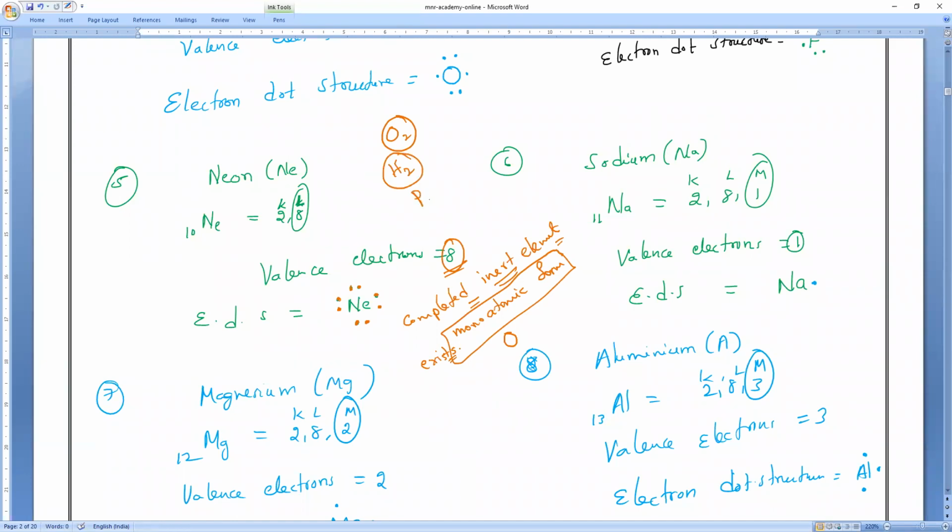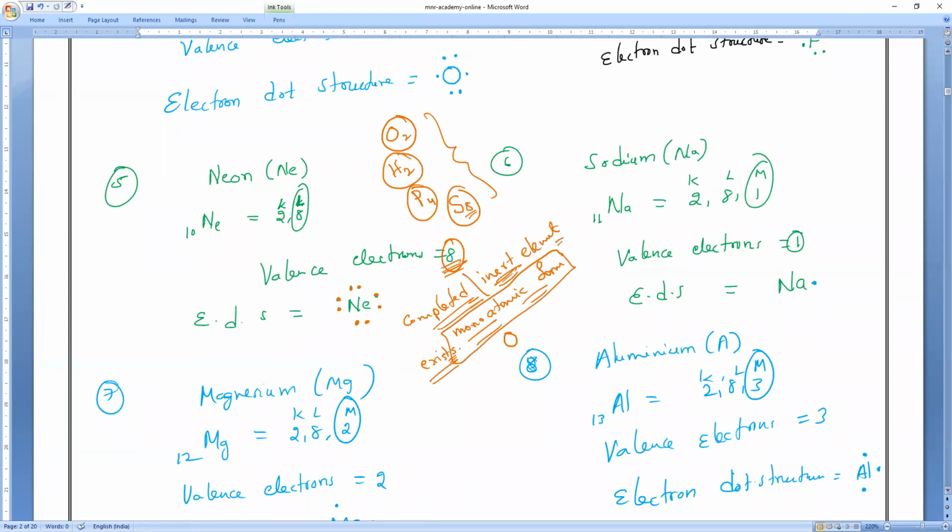Phosphorus cannot exist alone, it is always P4. Sulfur cannot exist alone, it is always 8 sulfurs. These are all unstable; they need stability only by combining with others. But inert gases are monoatomic because their valence shell is already completed.